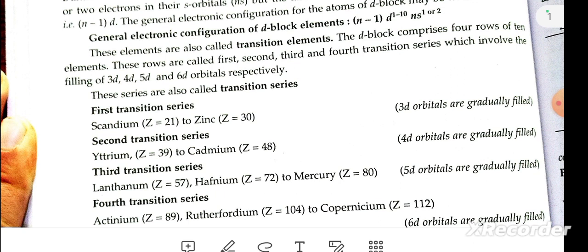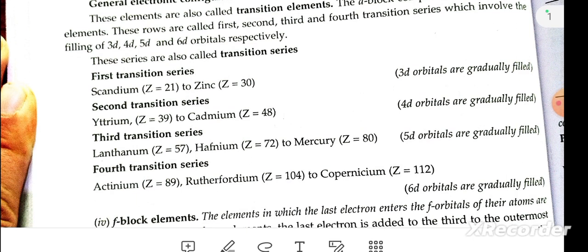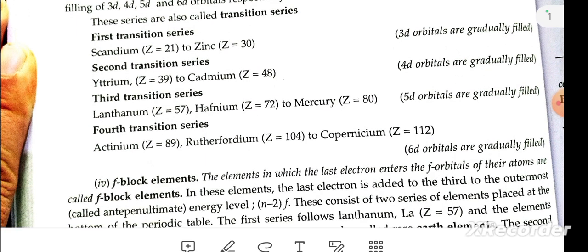The transition elements comprise the following 10 elements. These rows are called the first, second, third, and fourth transition series, which involve the filling of 3d, 4d, 5d, 6d respectively. The first transition series is scandium to zinc, the second from yttrium to cadmium, the third from lanthanum to mercury, and the fourth from actinium to copernicium.